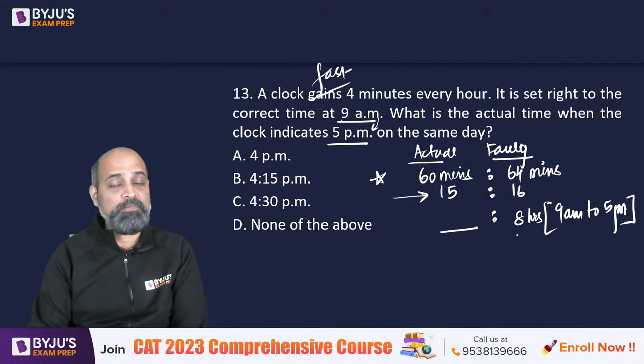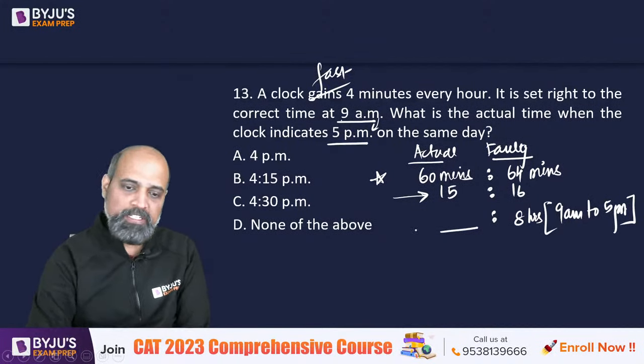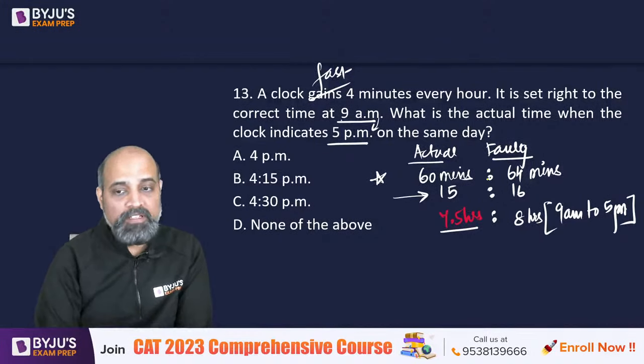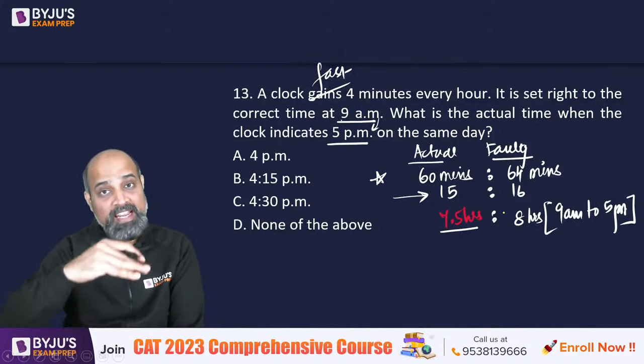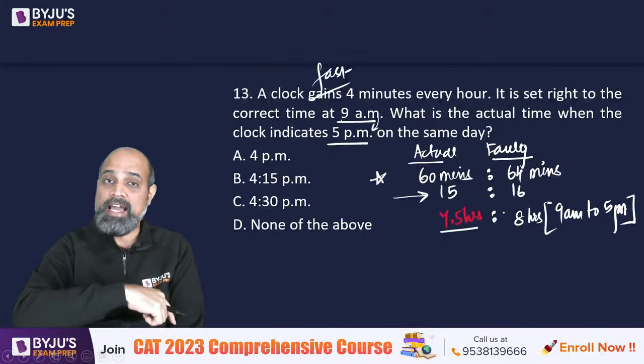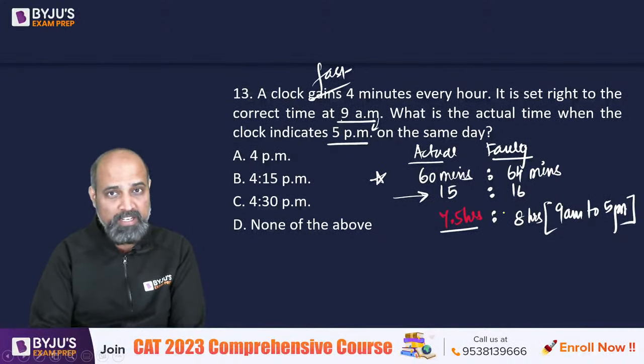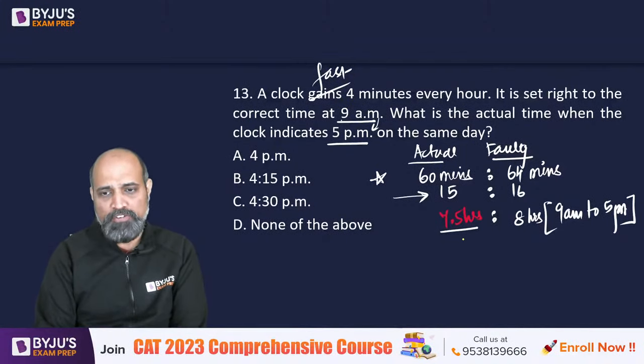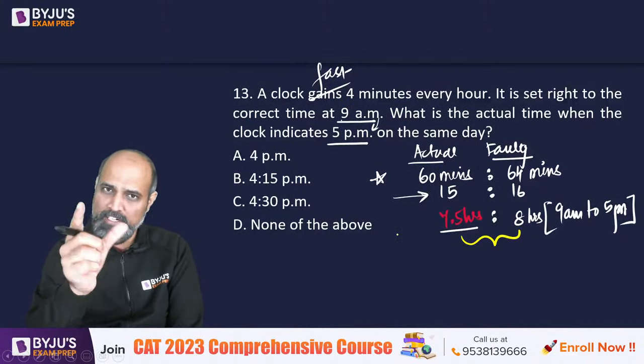So if 16 becomes 8, what do you think 15 will become? Half हो गया है. So this should become 7.5 hours. 7.5 hours, what do you mean by that? Can we say कि अगर faulty clock 8 hours आ गए, then the actual clock is going to be 7.5 hours ahead. 7.5 hours from 9 a.m. you can calculate, या फिर इधर ही देख लो ना, half an hour का difference होगा.